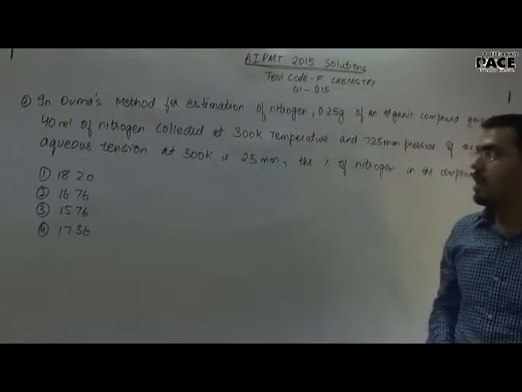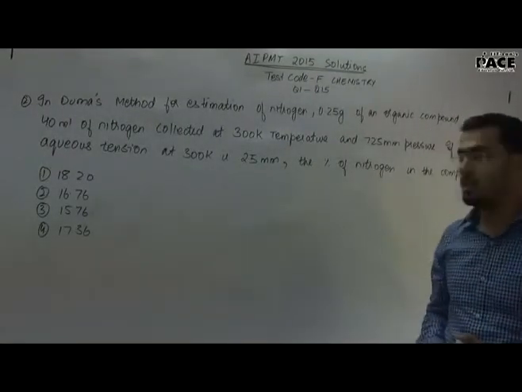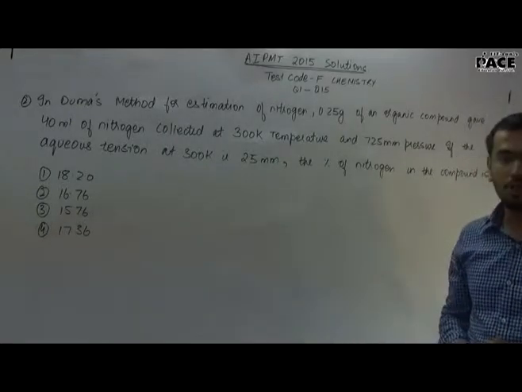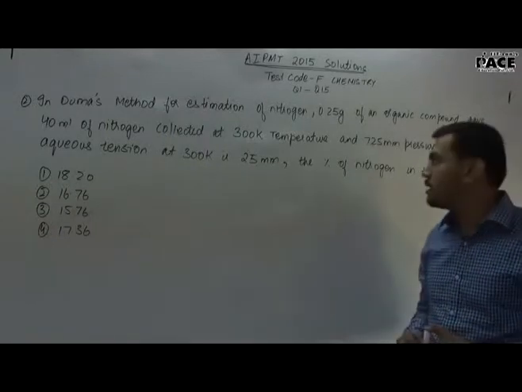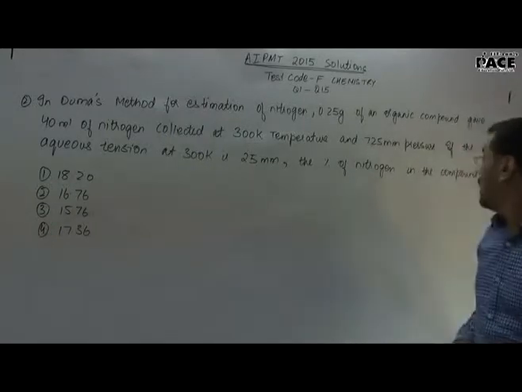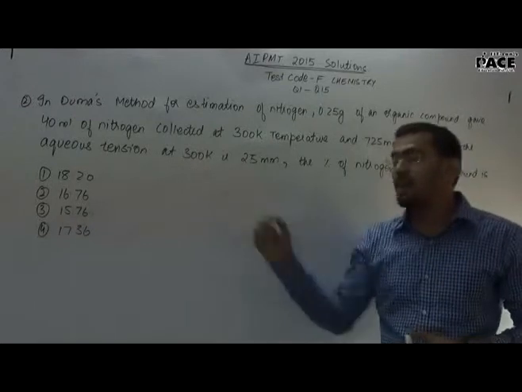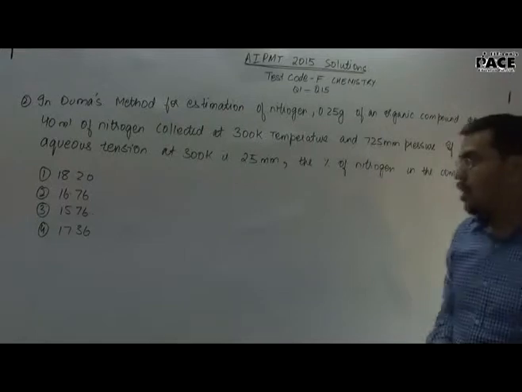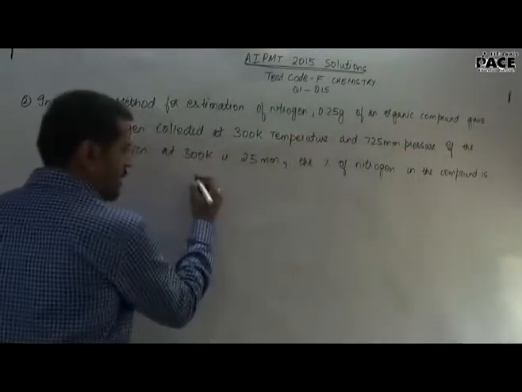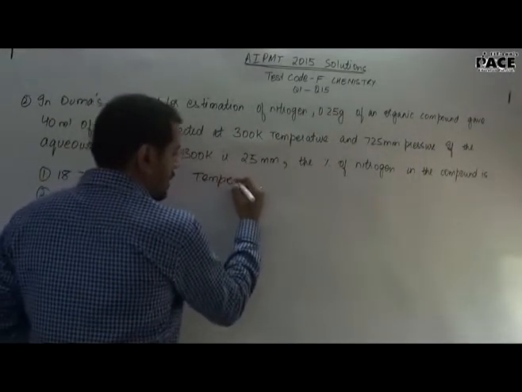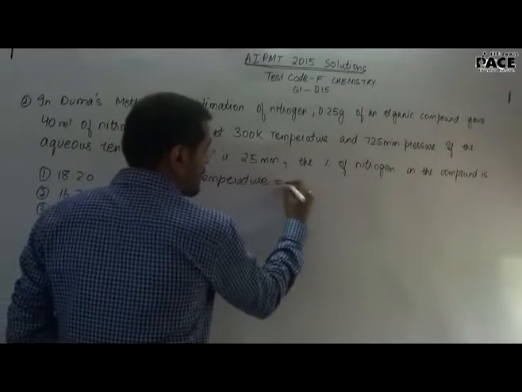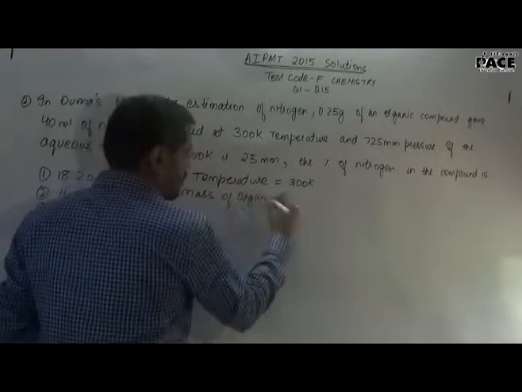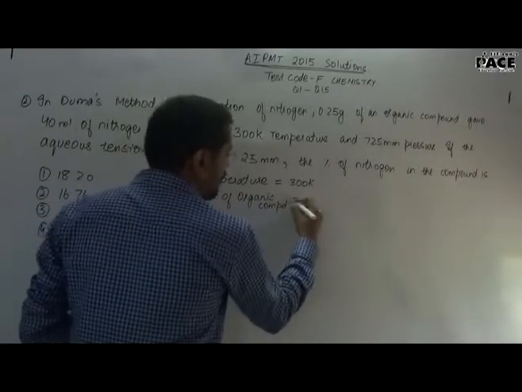Second question. In Dumas' method for estimation of nitrogen, 0.25 gram of an organic compound gave 40 ml of nitrogen collected at 300 Kelvin temperature and 725 mm pressure. If the aqueous tension at 300 Kelvin is 25 mm, the percentage of nitrogen in the compound is. Alright, so now in this we know that temperature is 300 Kelvin. Mass of the organic compound was 0.25 gram.